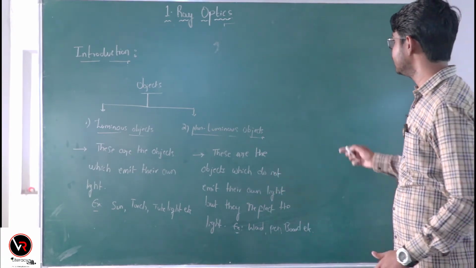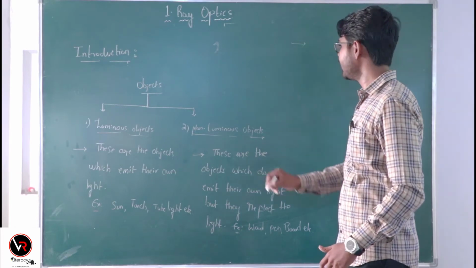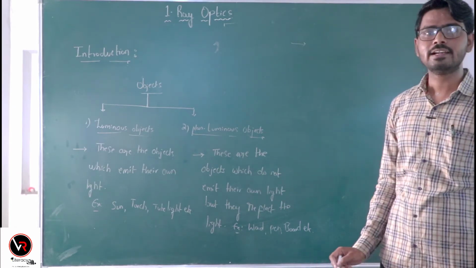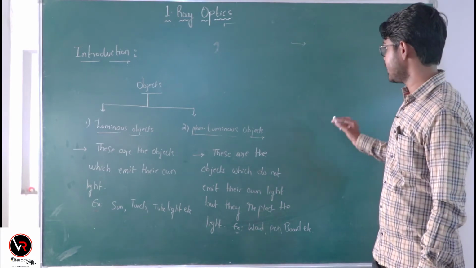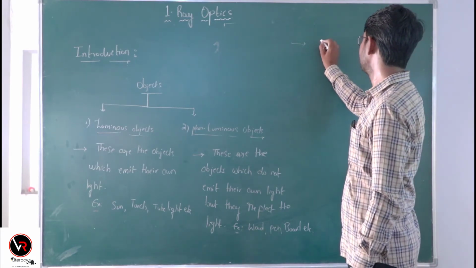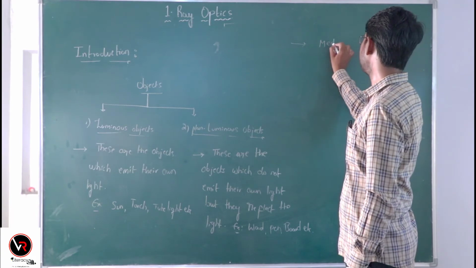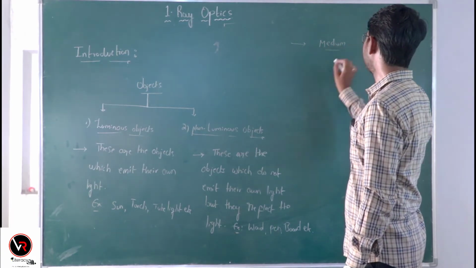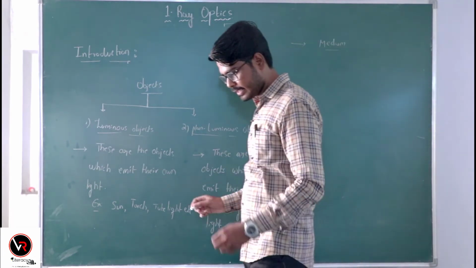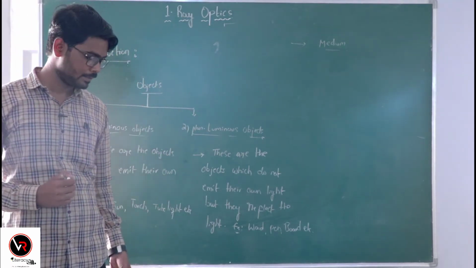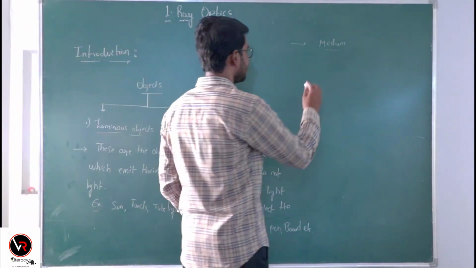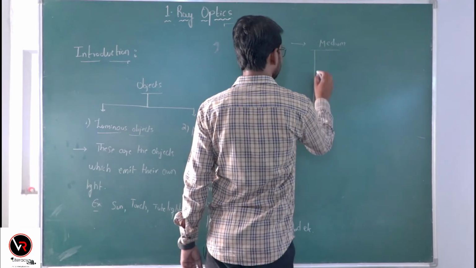Okay. So there is another classification of the object. Let us see that classification. But before that, let us see what is a medium. Medium is the substance in which light travels partially or completely. And this medium is mainly classified into three types.